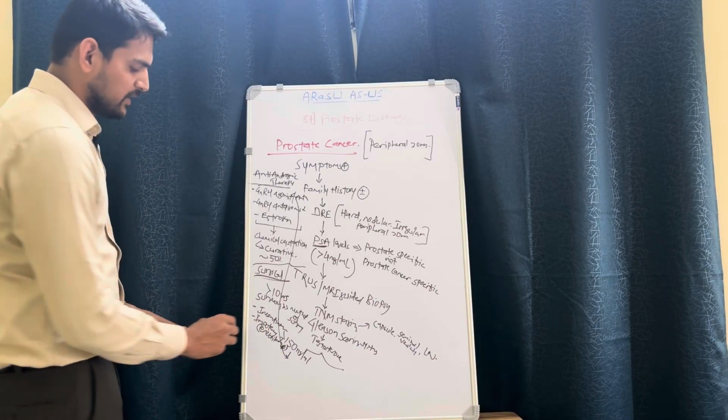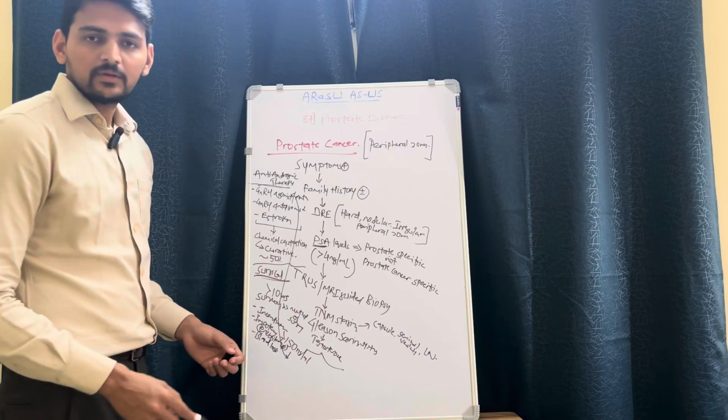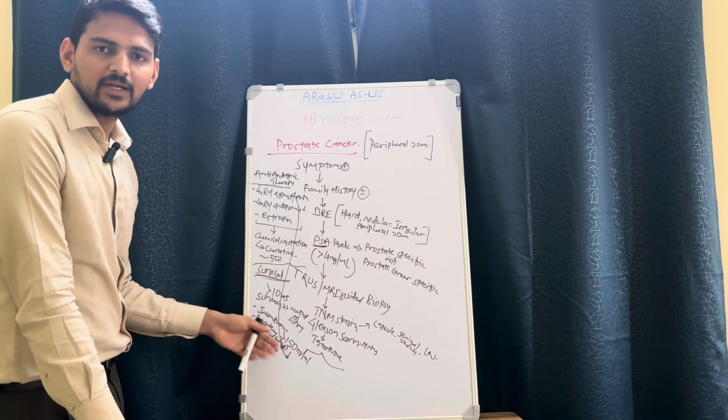And there will be significant blood loss. So these are some operative and post-operative complications the individual can develop.